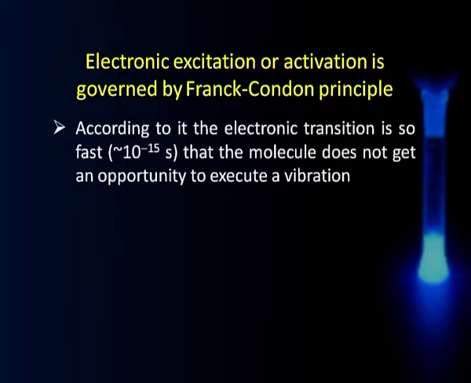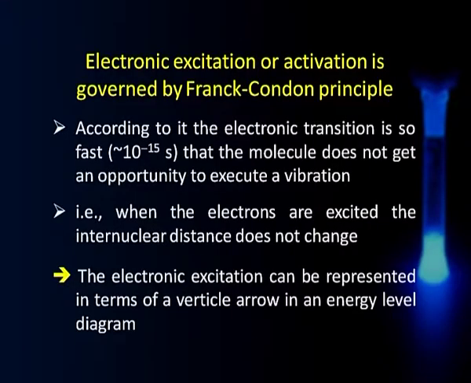Let us recall one more important principle which we have learnt in electronic spectroscopy, the Franck-Condon principle. You will recall that according to this principle, electronic transitions take place so very fast, in the time domain of about a femtosecond. They are so fast that the molecule does not get an opportunity to execute a vibration, and the consequence of this is that when the electronic transitions are taking place, the internuclear distance does not change, which implies that any transitions of this kind can be represented in terms of vertical arrows in an energy level diagram. Let us see it diagrammatically.